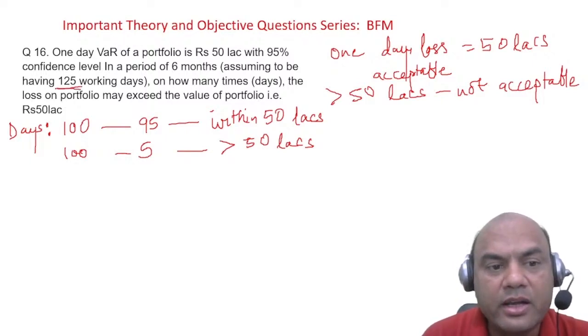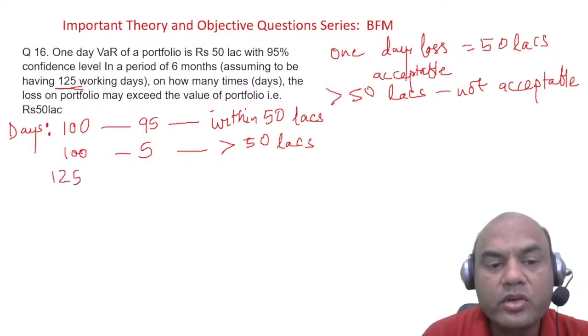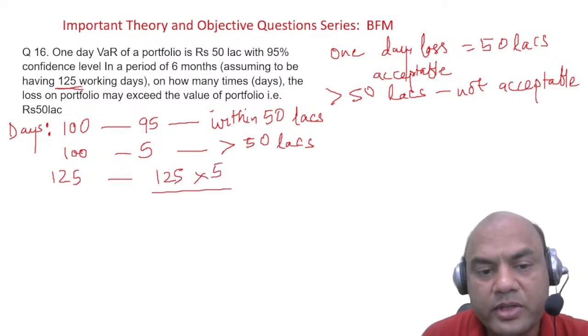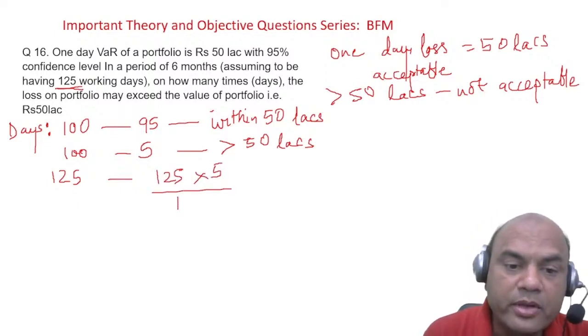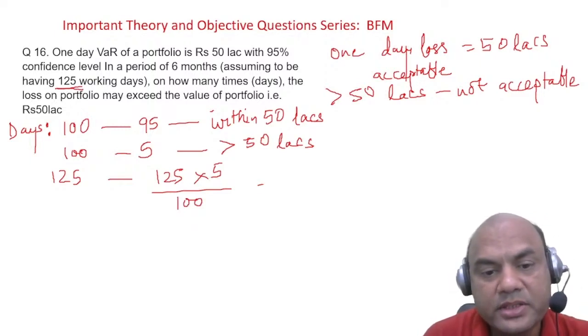So if in 100 days, for 5 days my loss will be beyond 50 lakhs, then in 125 days what will be the answer? So cross multiply. It will be 125 into 5, upon 100, a direct proportion. So now solve this. What is the answer?